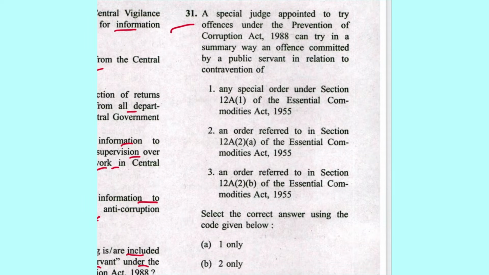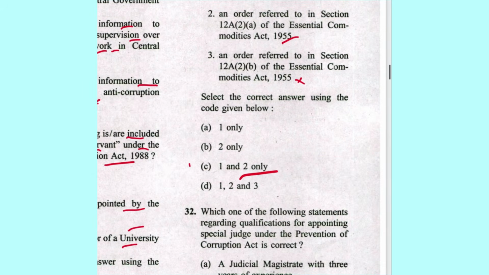Next, 31. A special judge appointed to try offence under Prevention of Corruption Act can try in summary way an offence committed by a public servant in relation to contravention of any special order under section 12A1 of Essential Commodities Act. Yes, it is mentioned. Then refer to the 12.2A. This is also mentioned. Then 12.2B. No, it is not mentioned. So 1 and 2 are correct. 1 and 2 only. C is the answer. This is mentioned in section 6 of Prevention of Corruption Act.